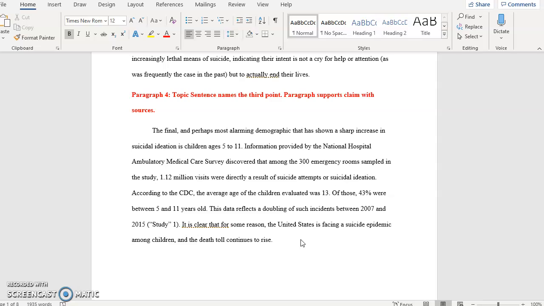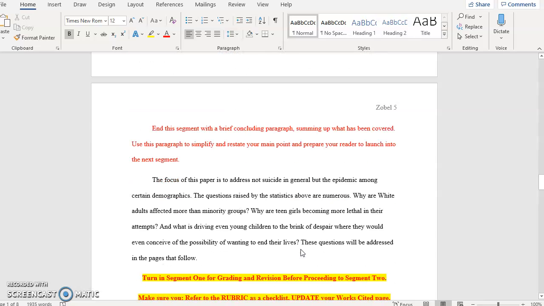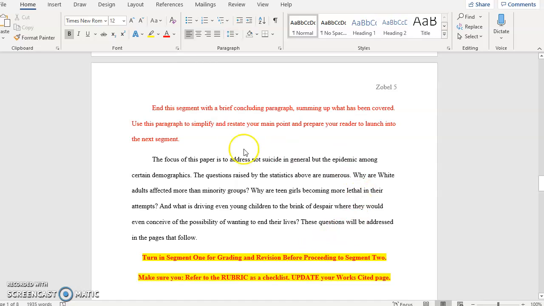Now, knowing that I'm going to be getting into the causes of these increases in suicide in these demographics in my second segment, I'm going to leave it just at this point where all I've done is prove to the reader that this problem exists and that it's real and significant. And then in the final paragraph of this segment, I am going to sum up what I've covered, briefly restating the main points that I've made and preparing the reader to launch into segment 2. So hopefully this will help you to connect what you're writing now with what you've already written.